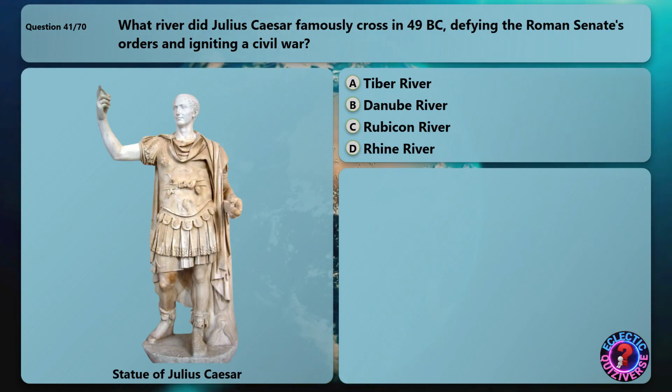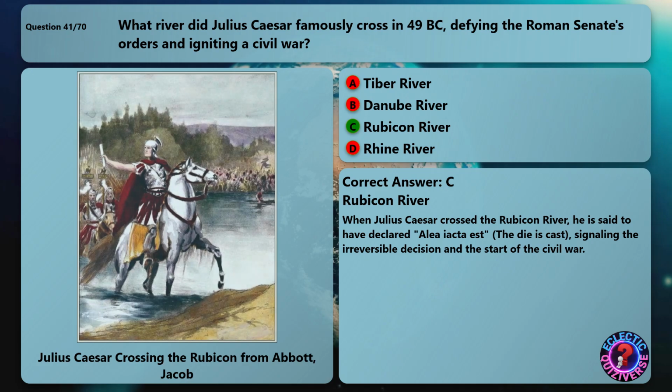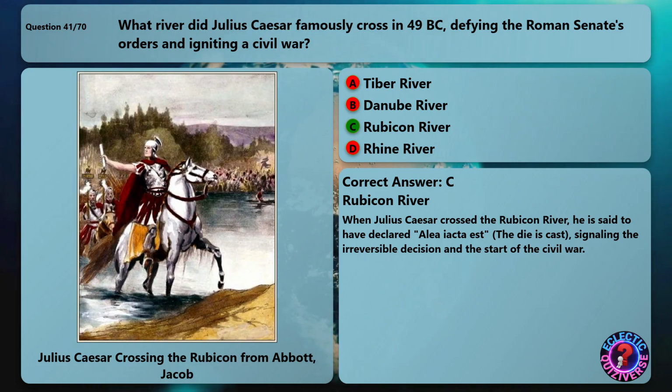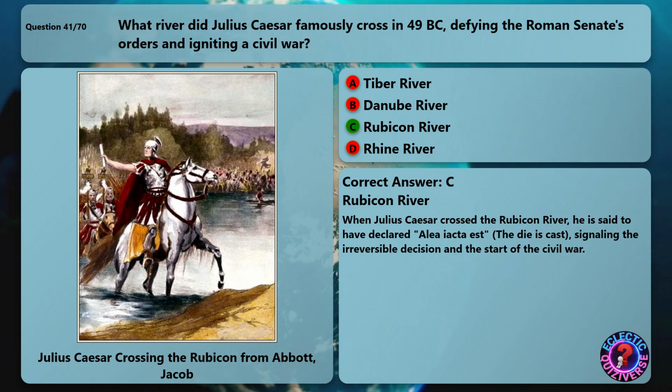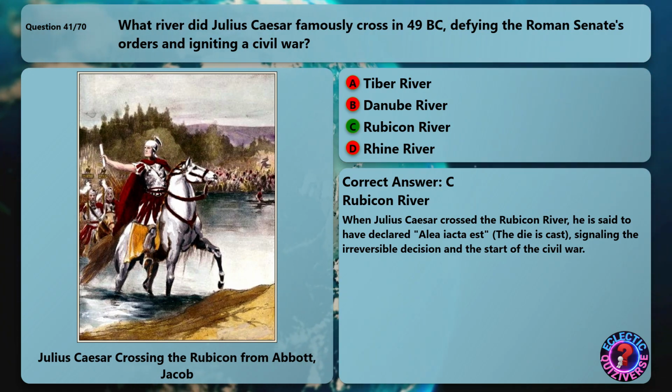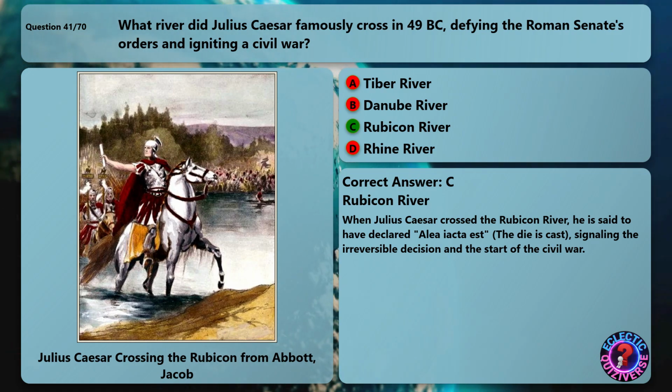What river did Julius Caesar famously cross in 49 BC, defying the Roman Senate's orders and igniting a civil war? The correct answer is Rubicon River. When Julius Caesar crossed the Rubicon River, he is said to have declared, "Alea iacta est," the die is cast, signaling the irreversible decision and the start of the civil war.